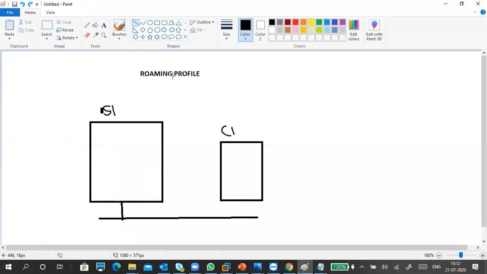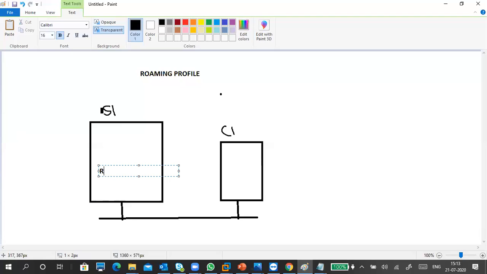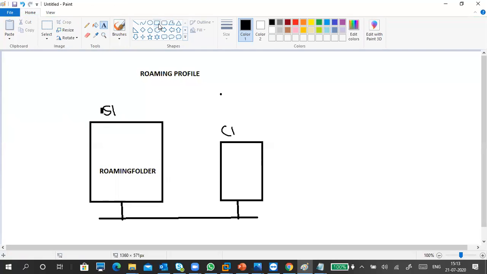Very bad. Okay, so I'm creating a folder here and sharing the folder called roaming folder. In this folder, I link this folder to my user account. So this is user one. I link this folder here by using slash percentage username.